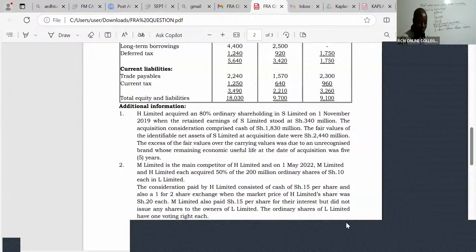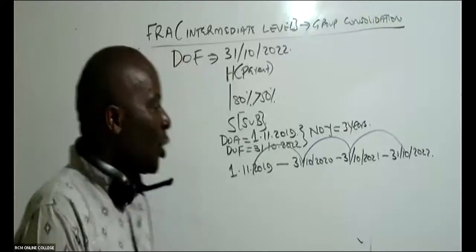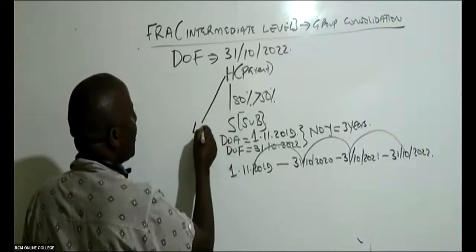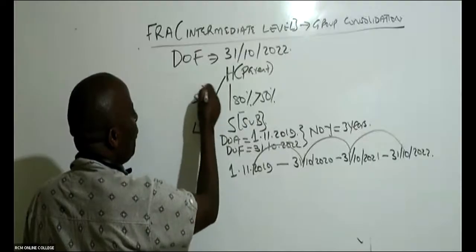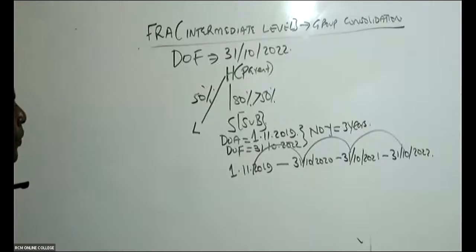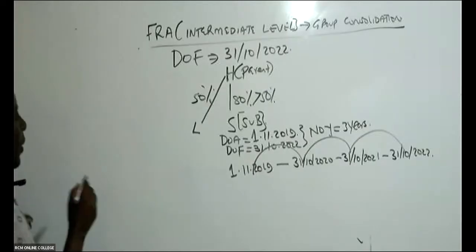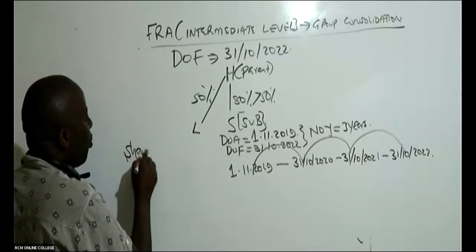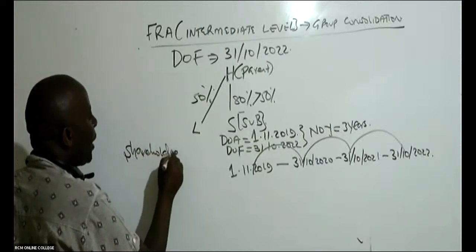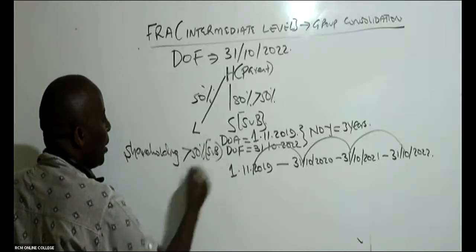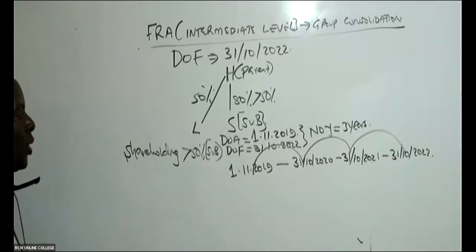So you're seeing again a situation where H acquired a 50% interest in L. Ladies and gentlemen, if you remember our summary, we said if shareholding is more than 50%, then this becomes a subsidiary.